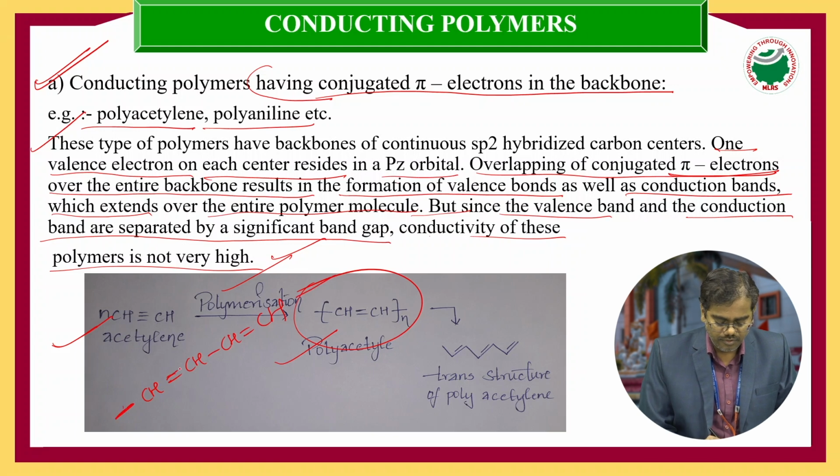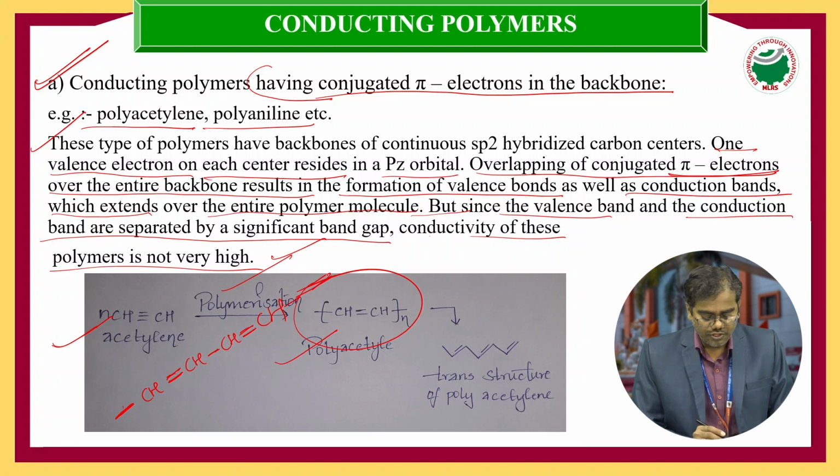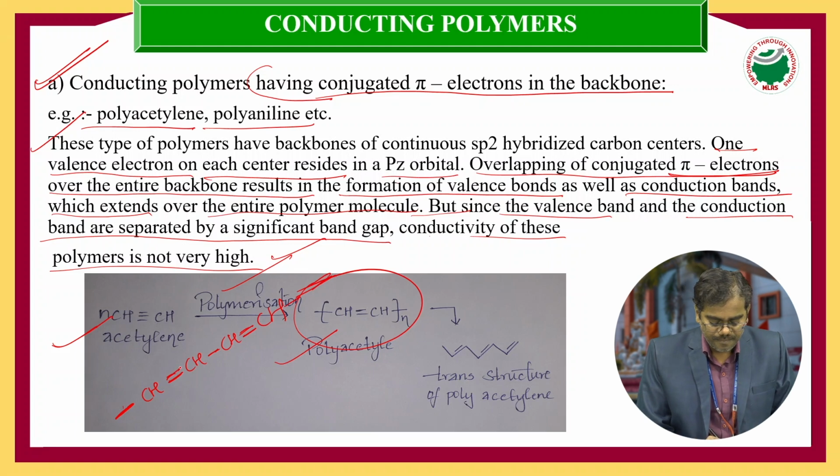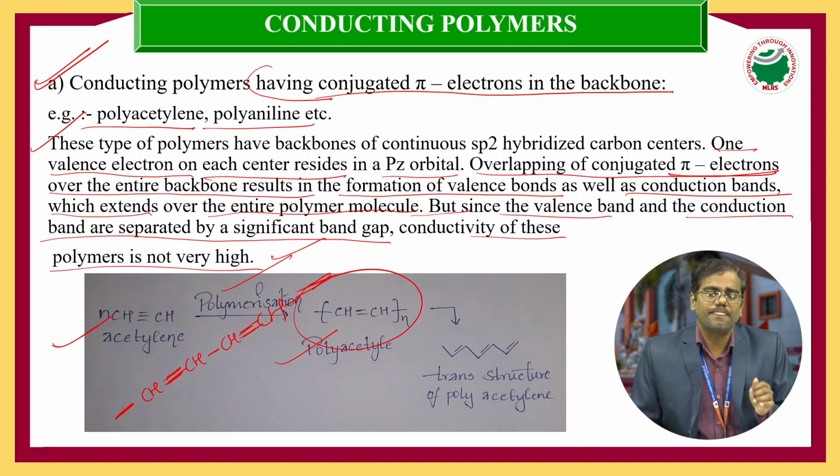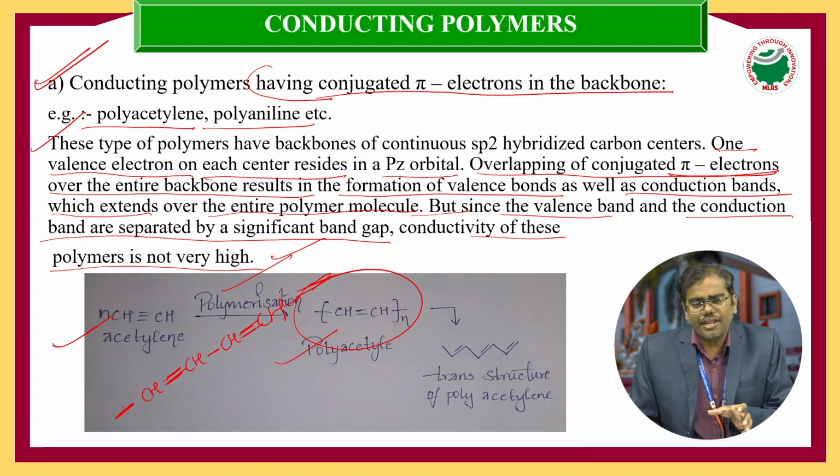Single bond, double bond, single bond, double bond, alternately. Due to this unsaturation, the conjugated double bonds are responsible for the conduction of this type of polymers. This is the category of polymers having conjugated pi electrons in the entire backbone of the polymeric structures.